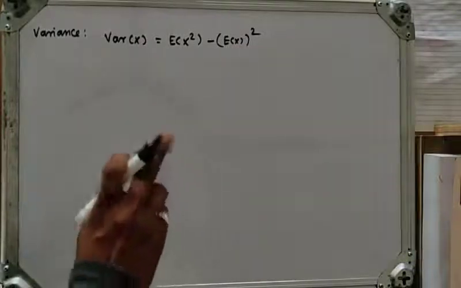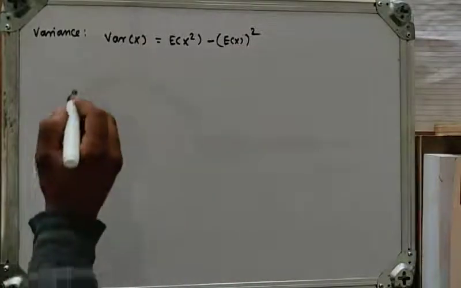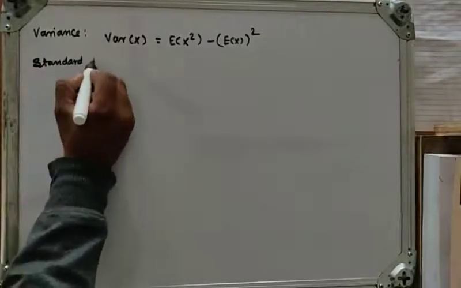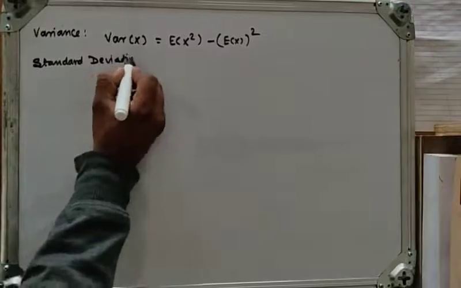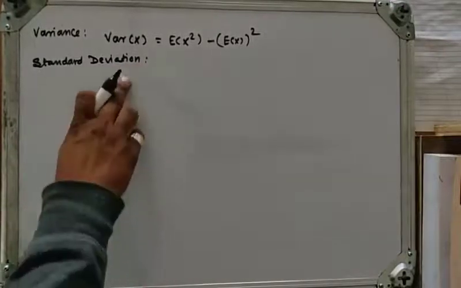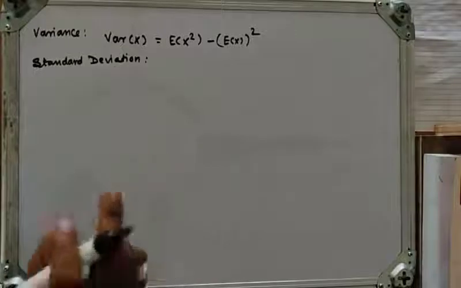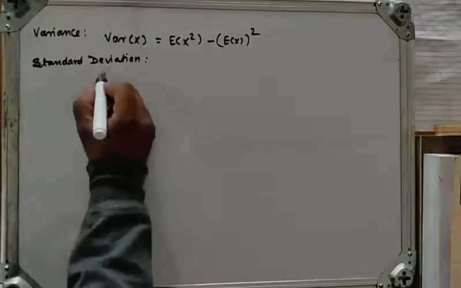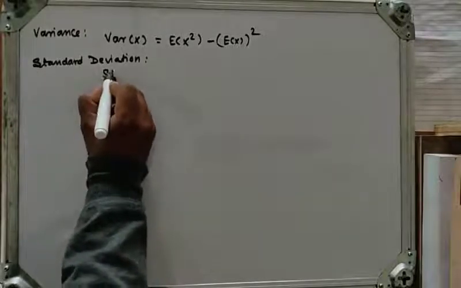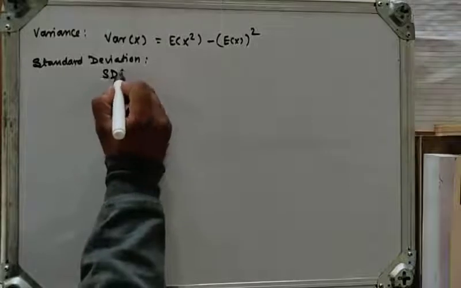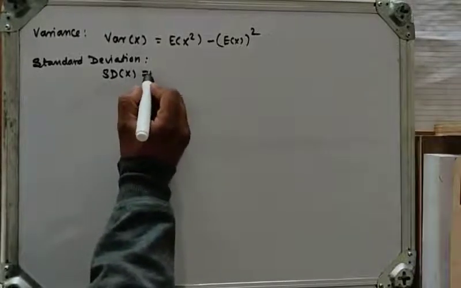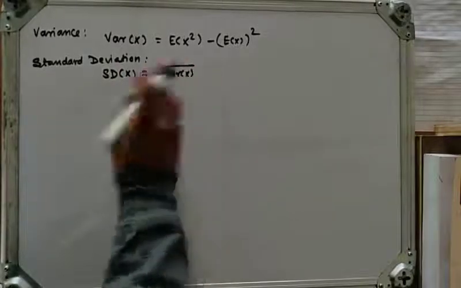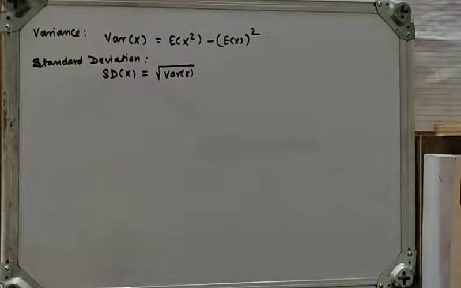So this is variance, and the last point is standard deviation. Standard deviation of x is the positive square root of variance of x. Standard deviation can be denoted in short as SD. So the square root of variance of x is the standard deviation. These are all the formulas.